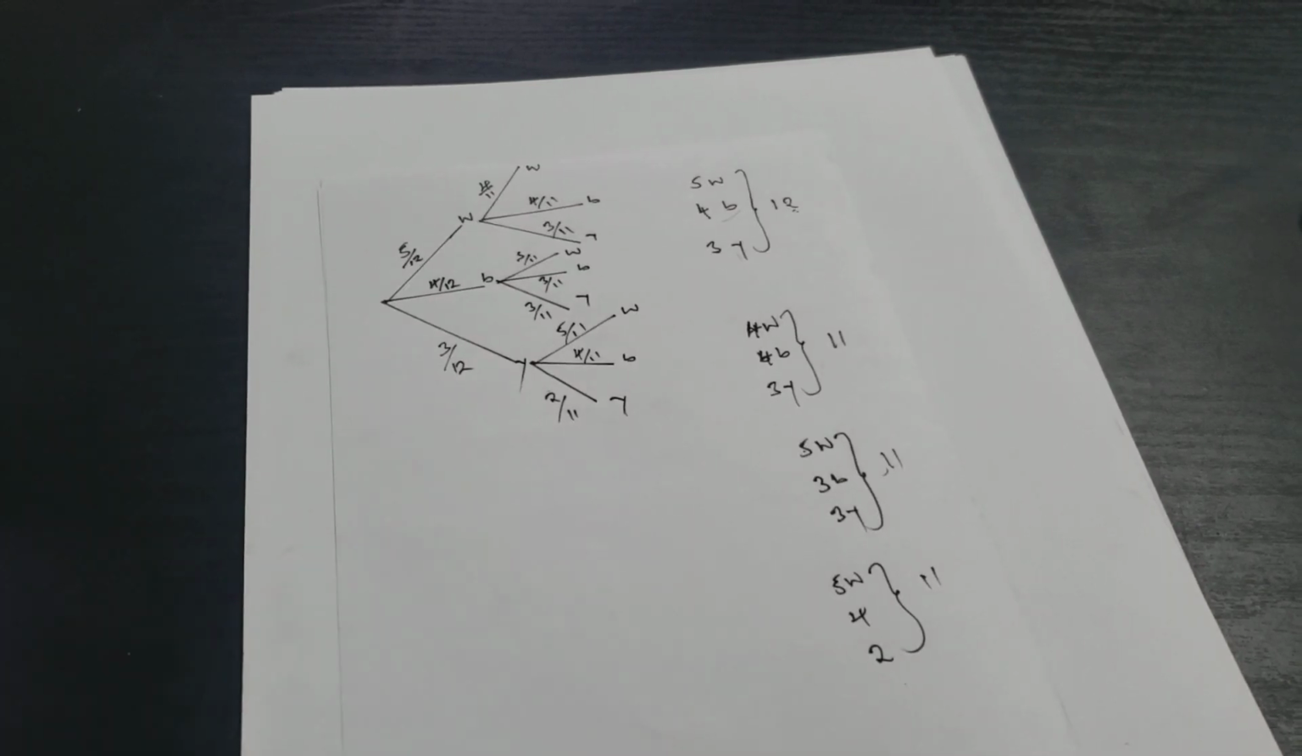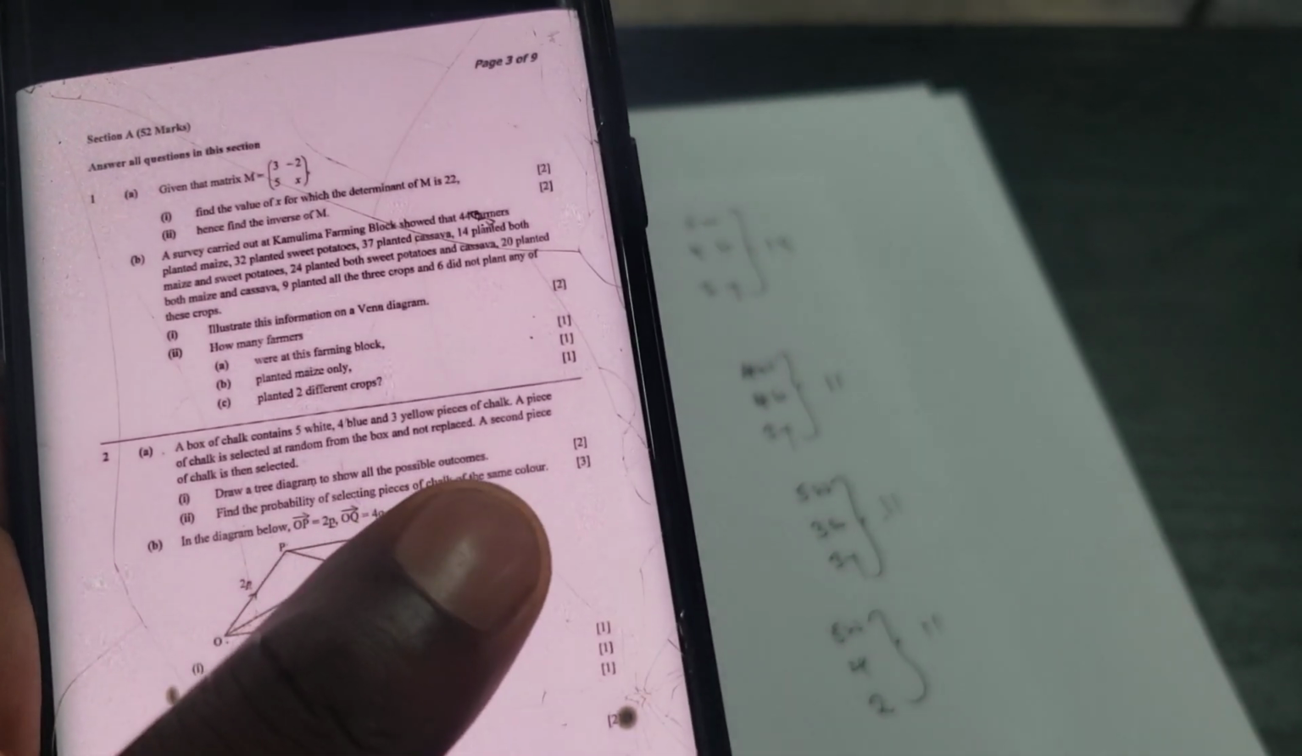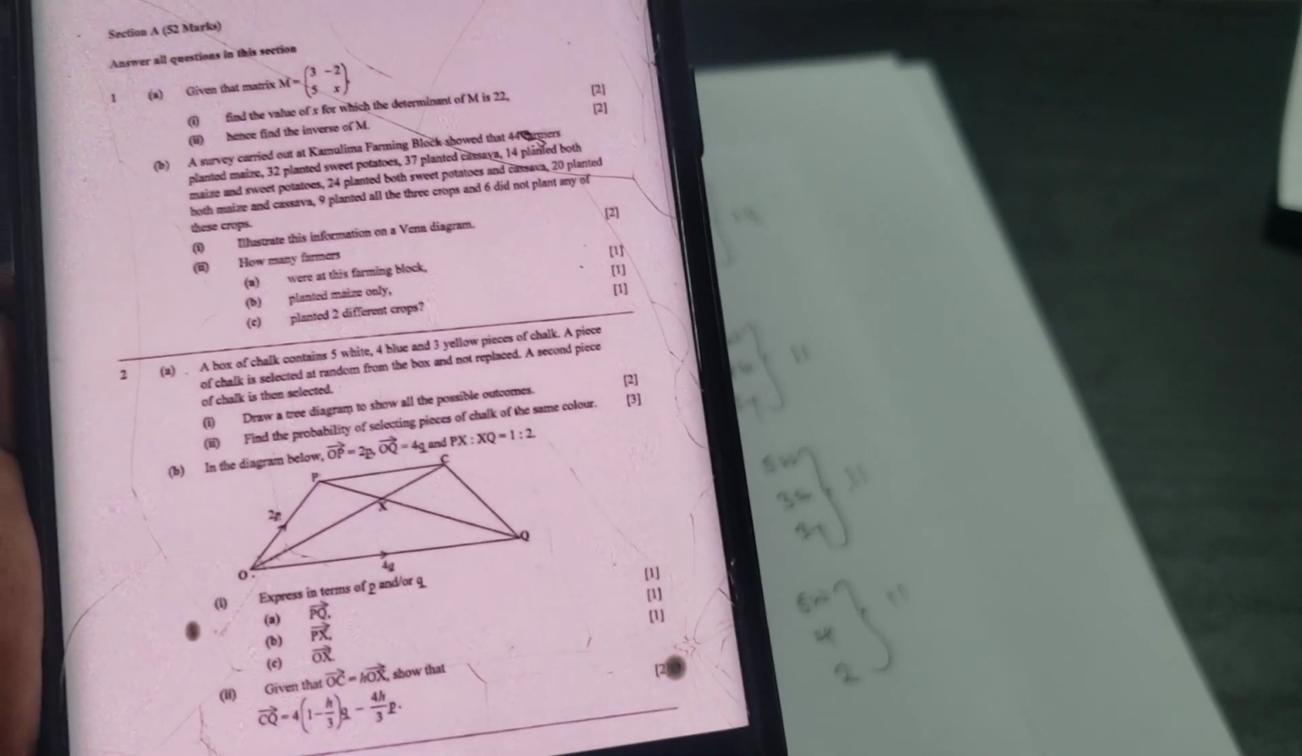Let's check out the next video as we get now to answer the question that follows. So the next question I was saying, find the probability of selecting a piece of chalk of the same color. All right, let's check it out.